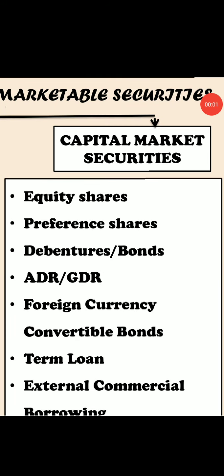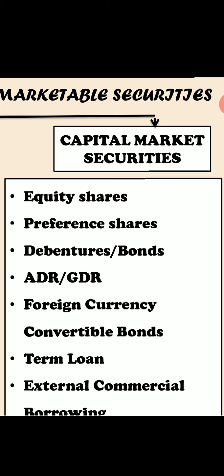Hello students. In my last video I explained one of the capital market securities, which is equity shares. We have now learned how it works under capital market securities, which are long term in nature, more than 1 year, and how it is traded, and the investment is in the form of shares. It can be preference or equity. Here we have just dealt with the equity component. In return, the investors get the dividend, right?